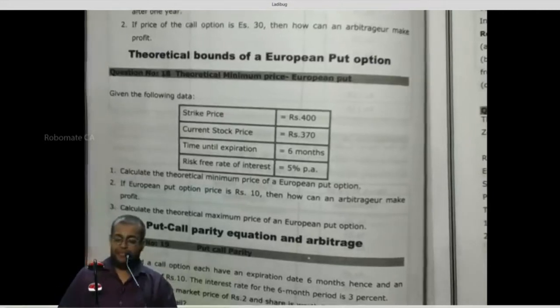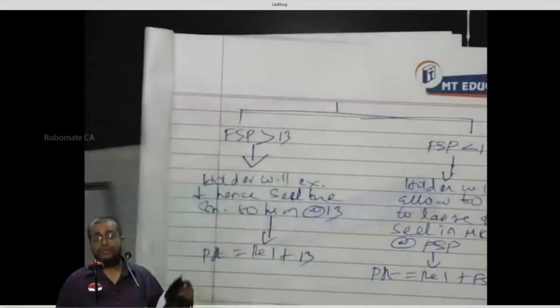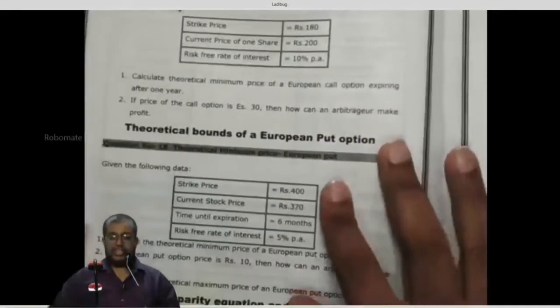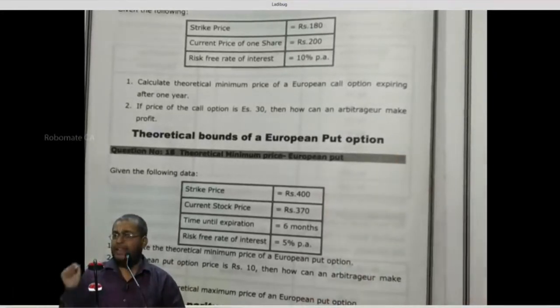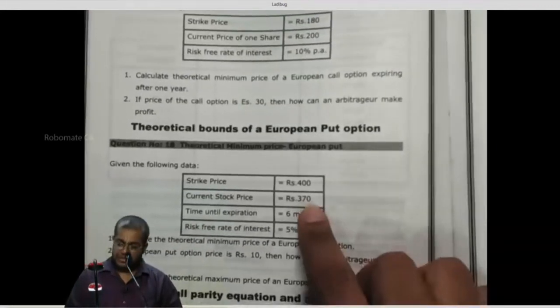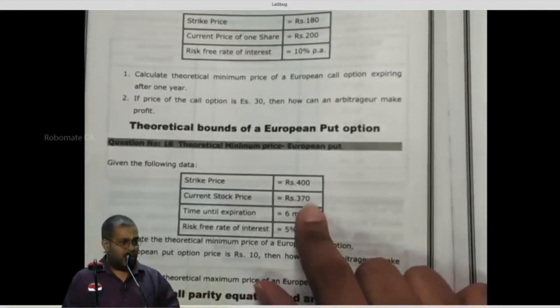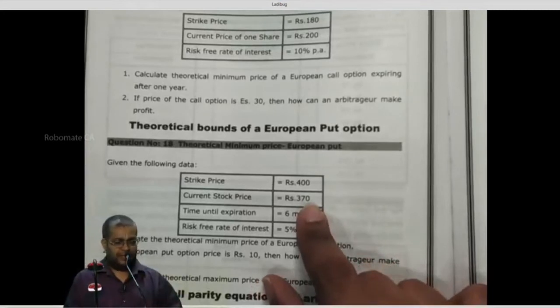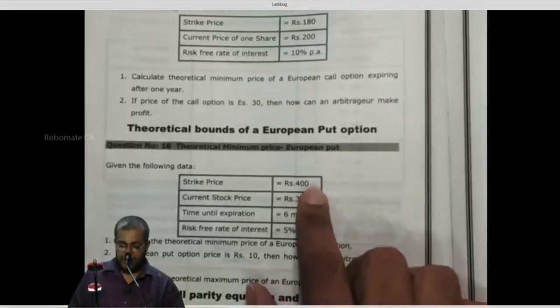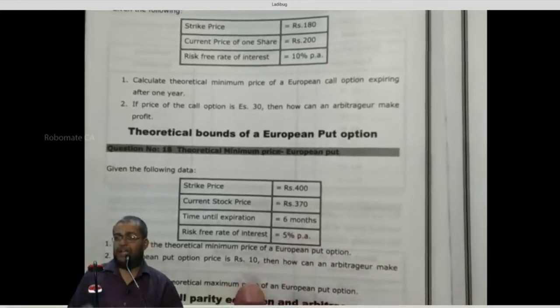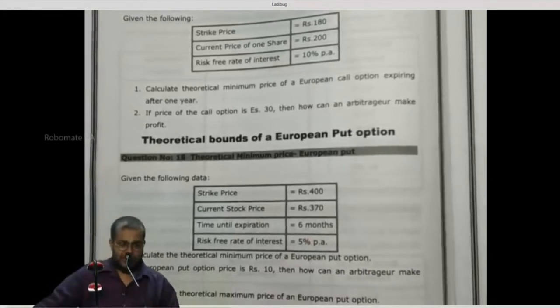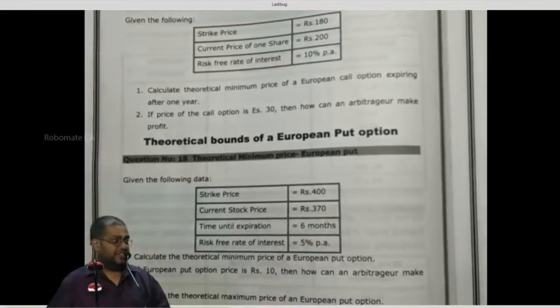See. Look at the data and tell me one by one. I go to the share market, suppose X limited share, and see that today the X limited share is trading at 370. I go to the option market, search for X limited option. There's an option available with a strike price of 400, with a maturity of 6 months and a price of 10 rupees. Now I have to know whether the option is perfectly priced or not and see whether any arbitrage exists.